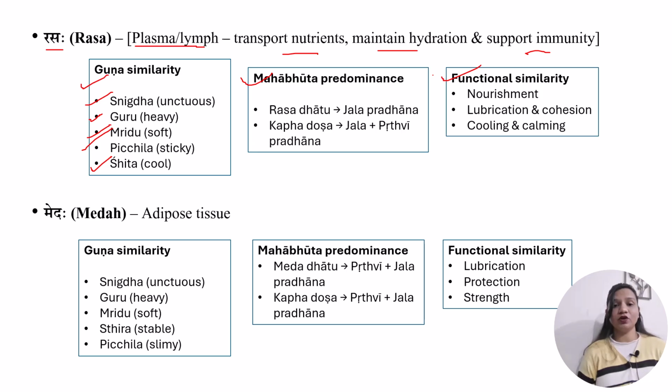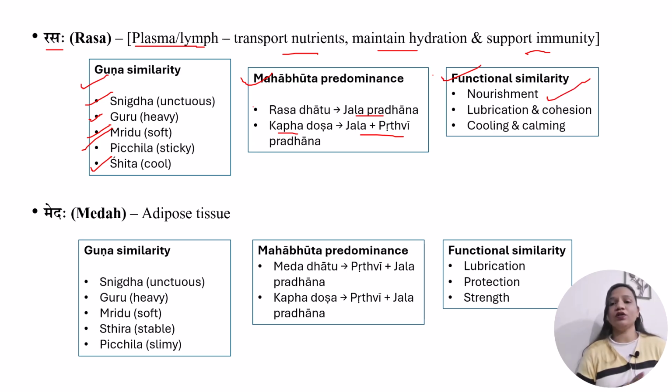Second is Mahabhut predominance. Rasa Dhatu is predominant in Jala Mahabhut, and Kapha Dosh is predominant in Jala and Prithvi Mahabhut. As both share common Jala dominance, this explains why Kapha resides in Rasa Dhatu. The third one is functional similarity. Both Rasa and Kapha are responsible for nourishment.